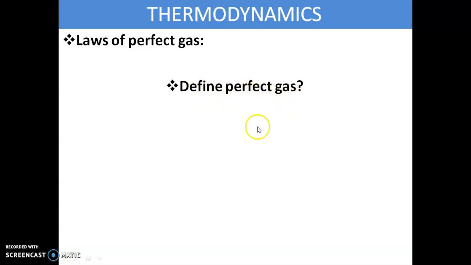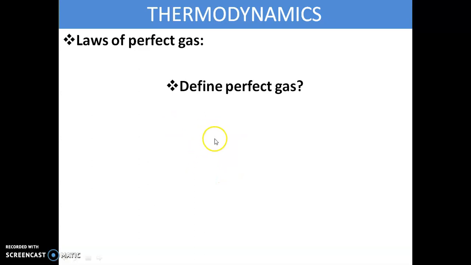A gas which strictly obeys Boyle's law and Charles law is called a perfect gas or an ideal gas.